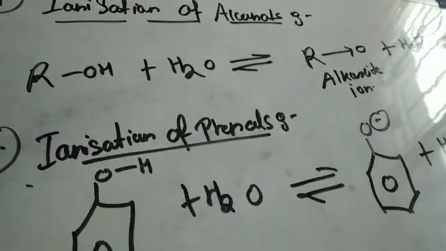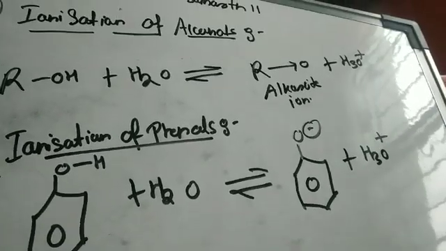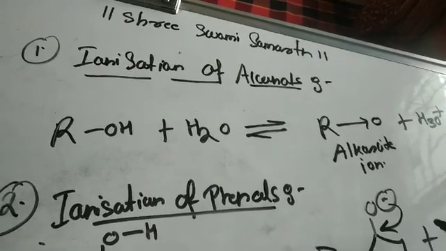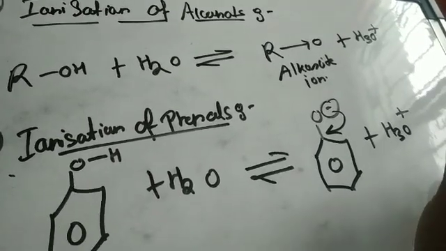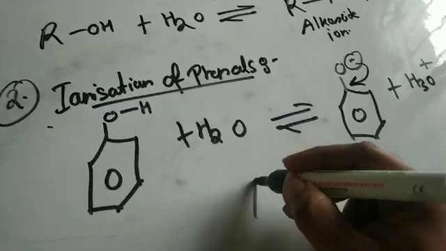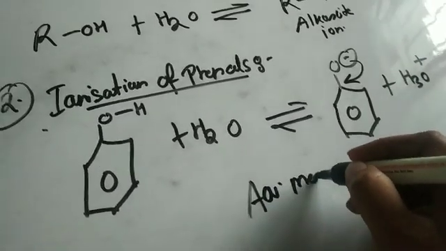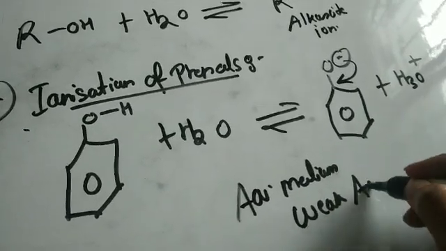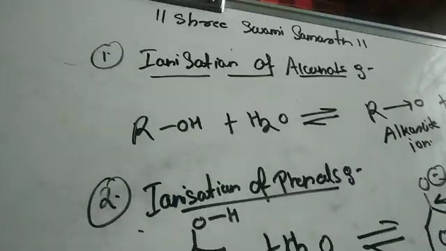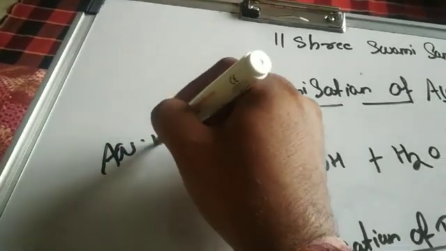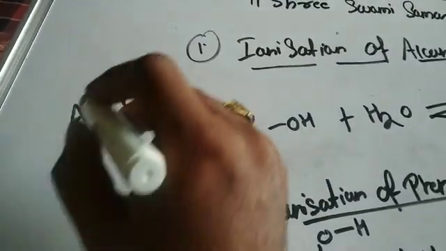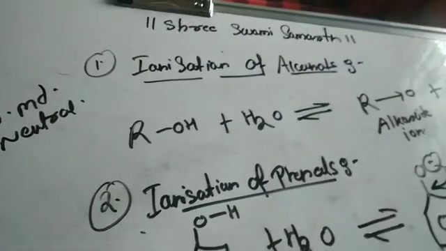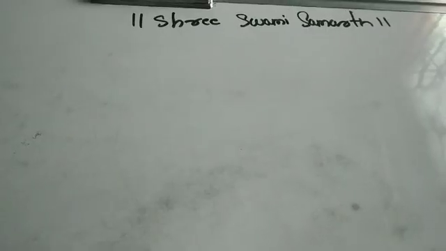Now this particular phenoxide ion can be stabilized by using the resonance. That means the shifting of the electrons is possible in the system, right? That is why we say that in an aqueous medium, phenols will be weak acid, and in the aqueous medium, alcohols will be acting as the neutrals, right?